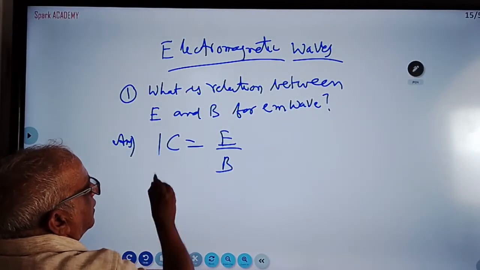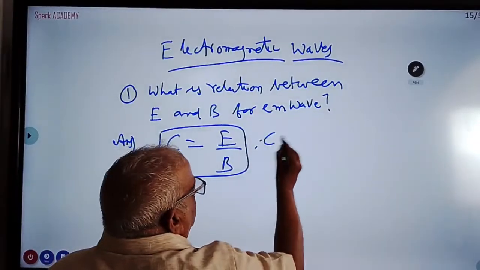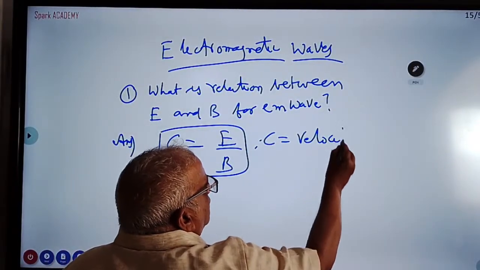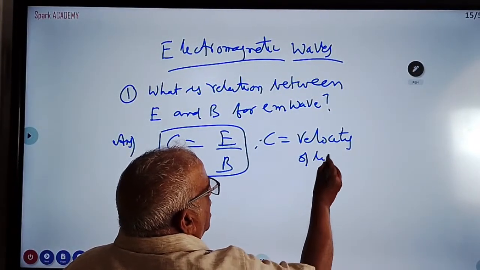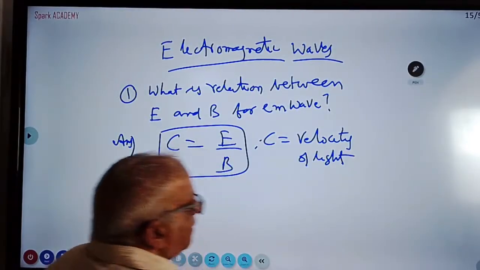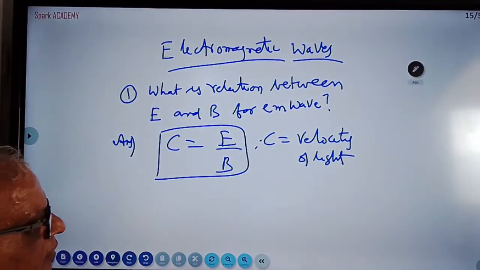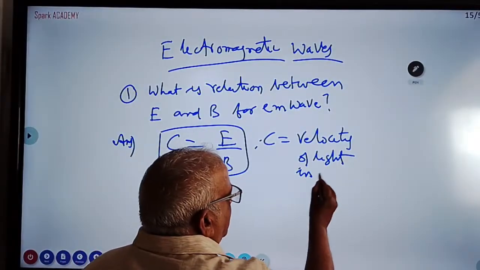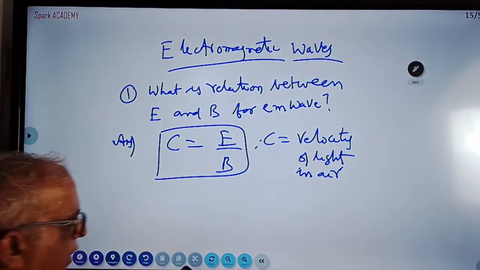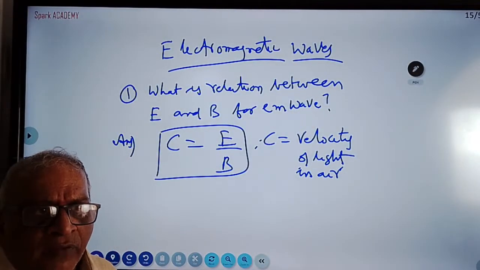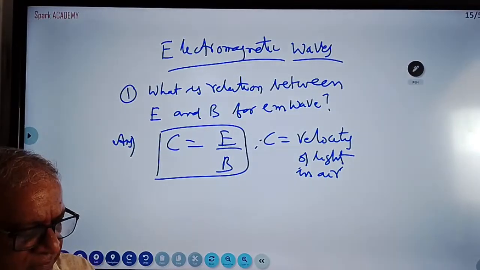C is nothing but E by B. What is c? Velocity of light. C is the velocity of light in air or vacuum. C is equal to E by B. So electromagnetic waves are basically transverse in nature.